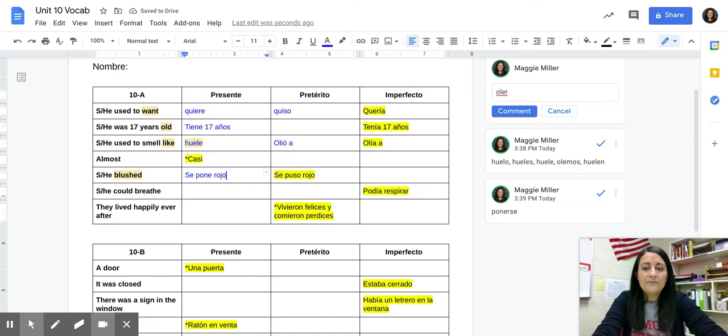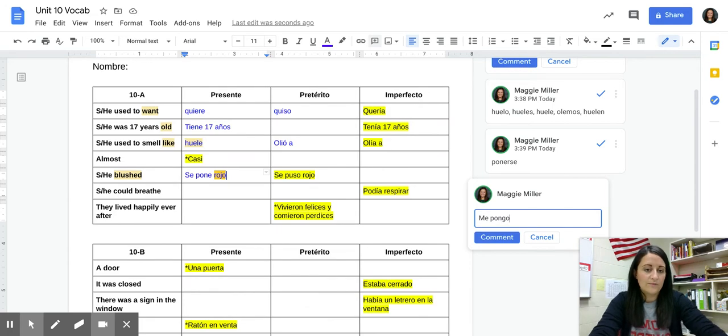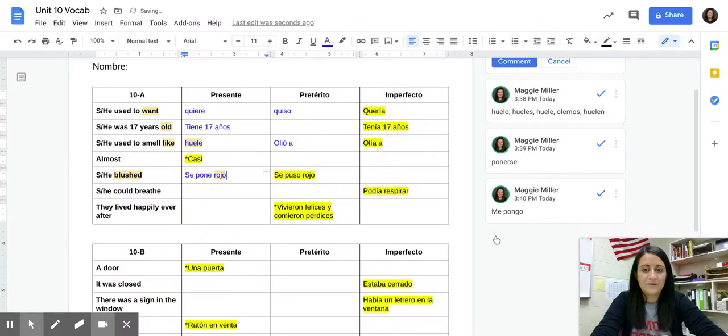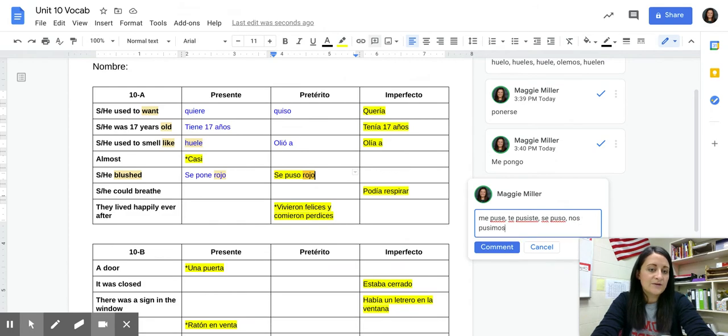In the present tense, poner is almost a regular verb except for the yo form. So if I want to say I blush, me pongo. Remember, it is a go verb. Otherwise, it's a regular verb. Preterit tense, se puso, right? So remember, poner is an irregular verb in the preterite tense, which means we're not going to see any accents. Here's that chart for you. I'd probably recommend writing this down because my guess is you've more or less forgotten it. So I put on in the past, me puse, te pusiste, se puso, nos pusimos, and se pusieron.